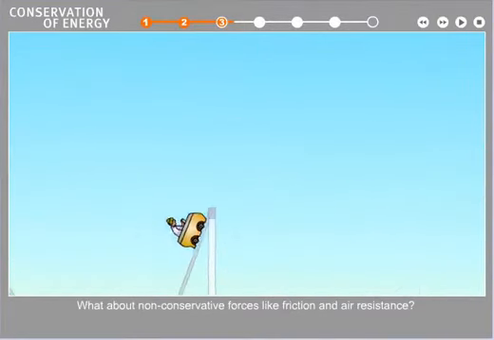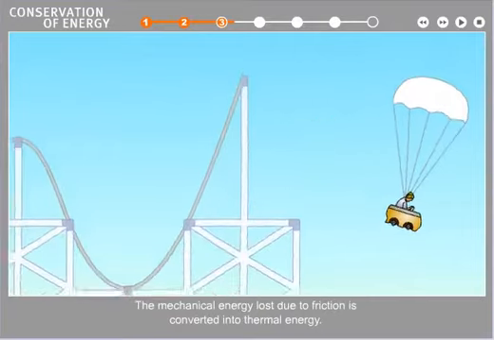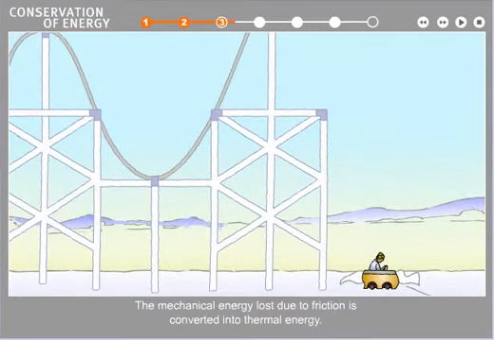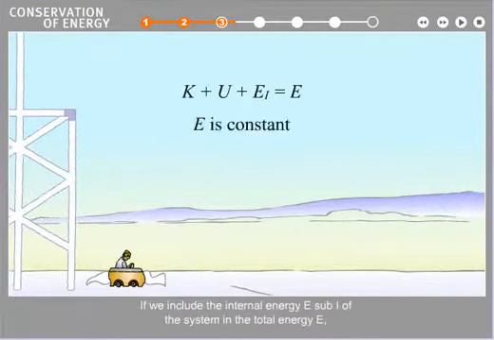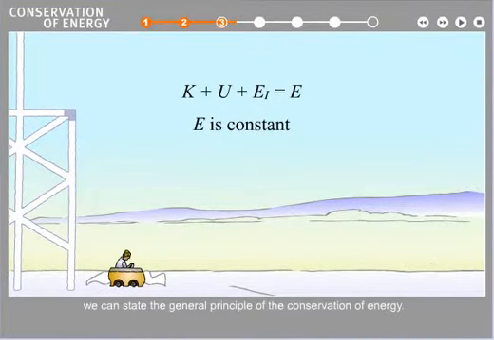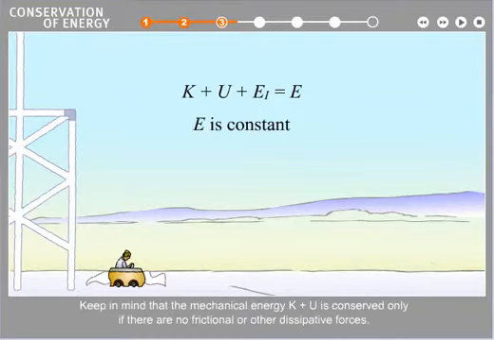The mechanical energy lost due to friction is converted into thermal energy. If we include the internal energy E sub I of the system in the total energy E, we can state the general principle of the conservation of energy. Keep in mind that the mechanical energy K plus U is conserved only if there are no frictional or other dissipative forces.